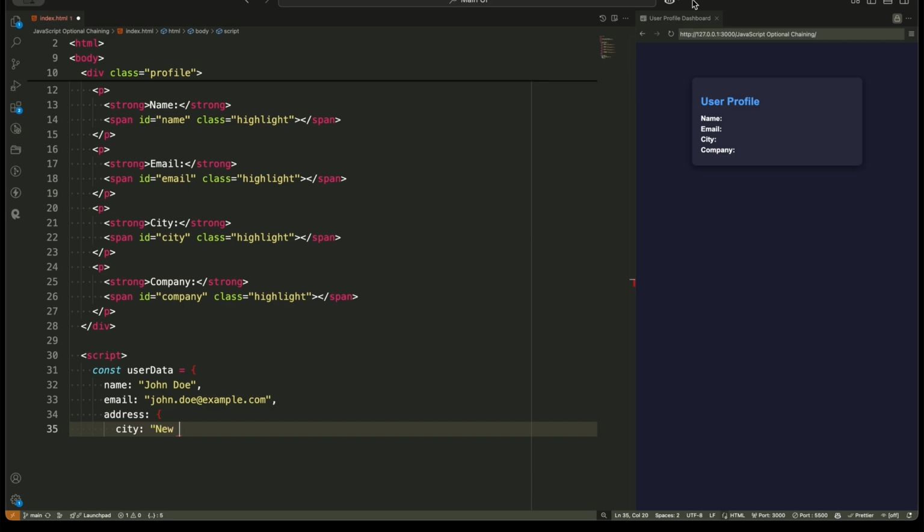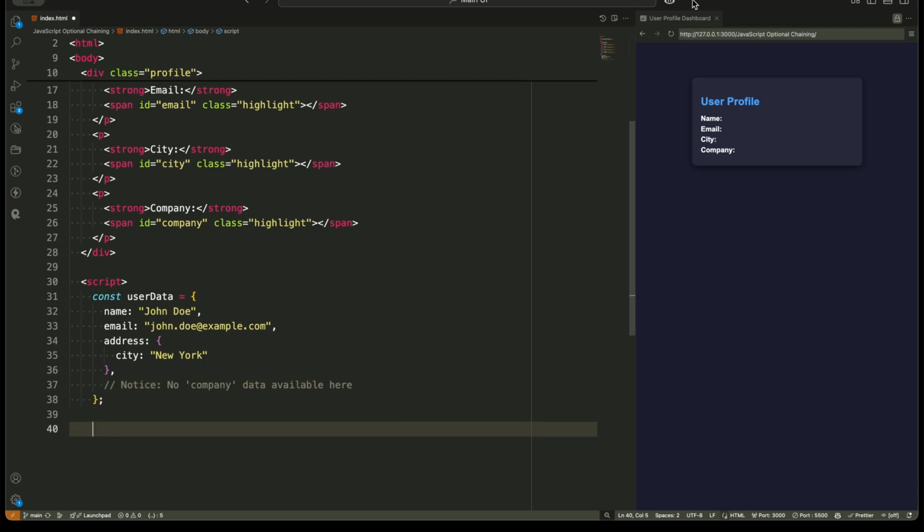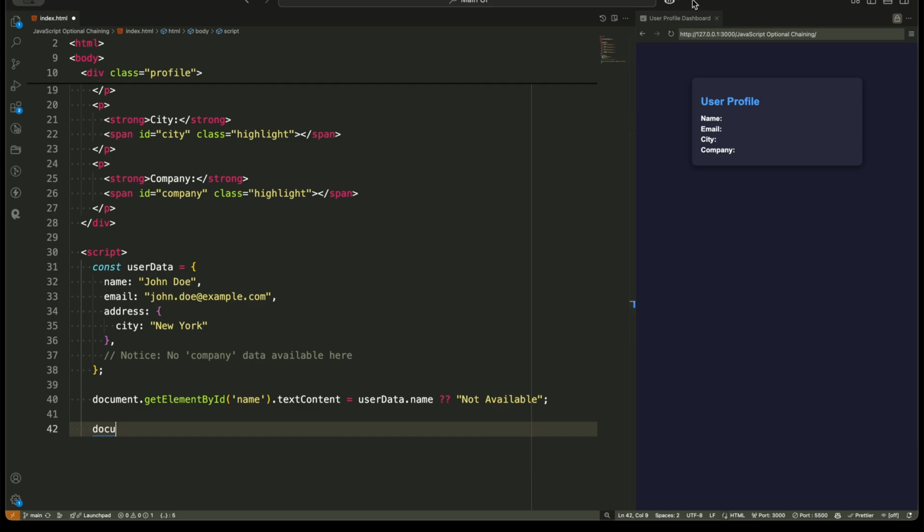Now, instead of writing long if-else conditions to check if each property exists, we use the optional chaining operator. For example, to access the city inside the address, we write userData.address?.city. This checks if the address property exists first. If it does, it accesses the city value. But if the address property is missing, it simply returns undefined instead of breaking the code.